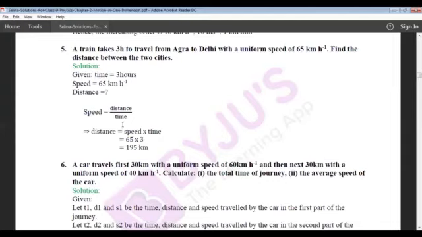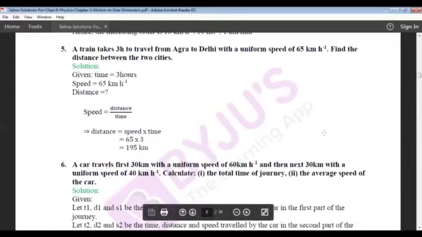So speed is 65 km per hour and time is 3 hours. Sorry, speed is in kilometer per hour and time is in hours. So both are in similar units. Therefore, if you multiply 65 into 3, you will get 195 kilometer.